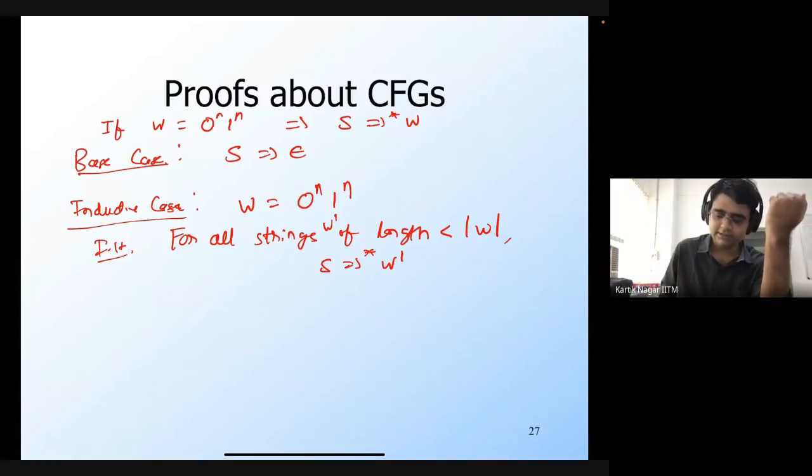Since we already considered the case where the length of the string is zero, this means that n is strictly greater than zero.